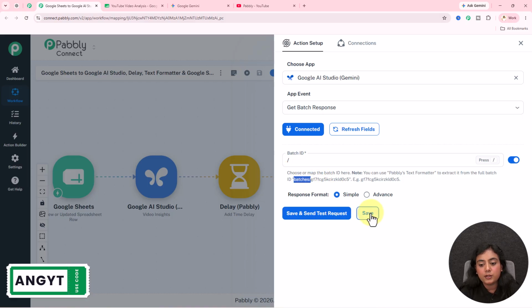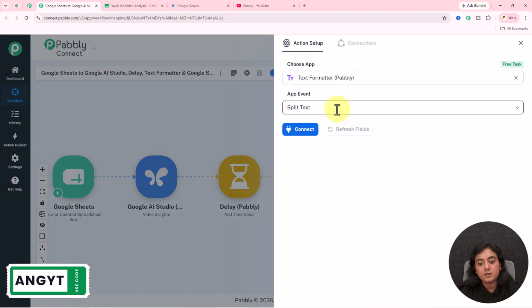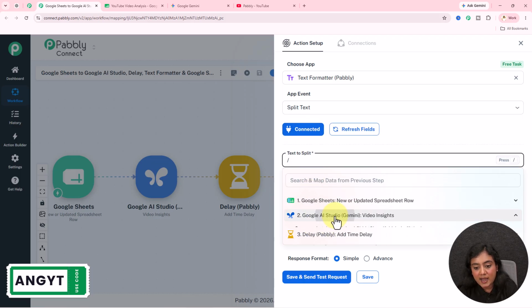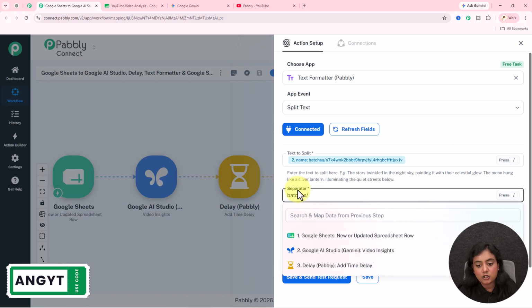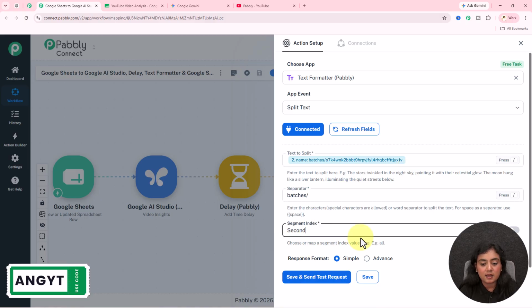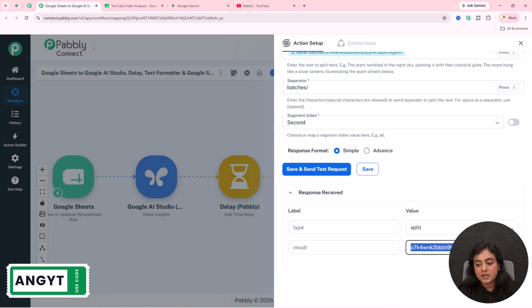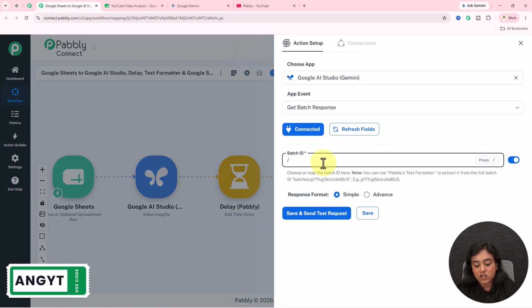So now what we are going to do is, first I'll save this step, go back, and now we are going to use the Text Formatter by Pabbly, split text step right over here, and we are going to edit this batch ID that we have received and remove this batches slash from the front and get this ID from here. Select the segment as second, click on the save and send test request button. We have received the batch ID now by itself. Now we are going to map this formatted ID in this batch ID step.